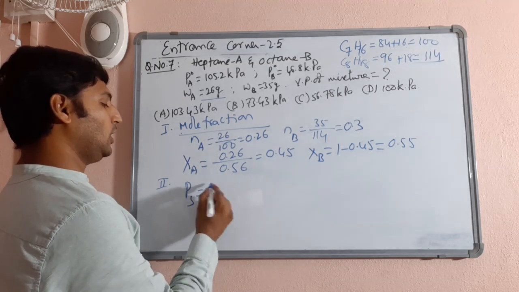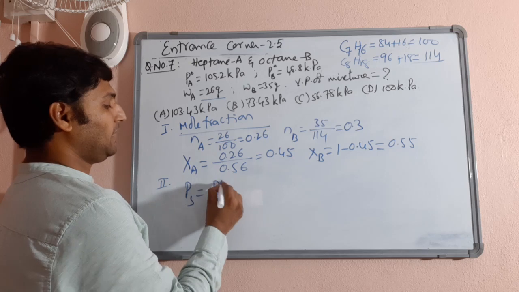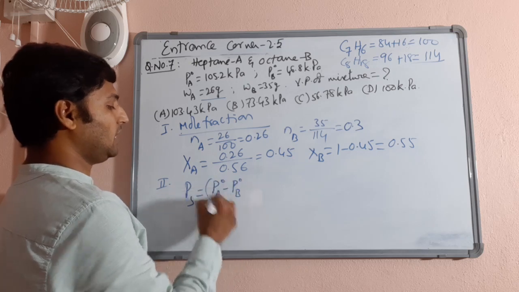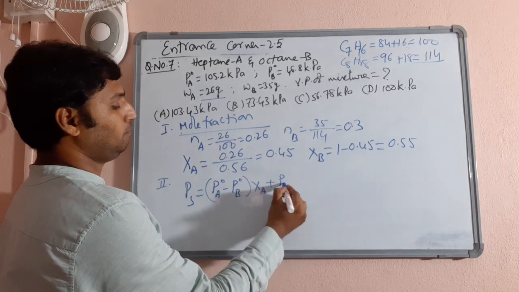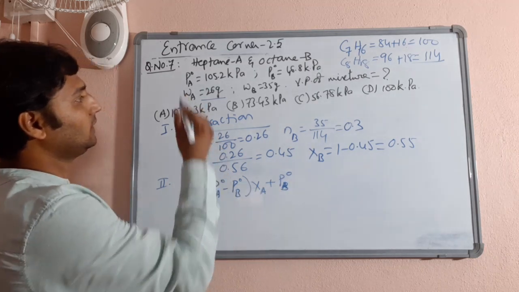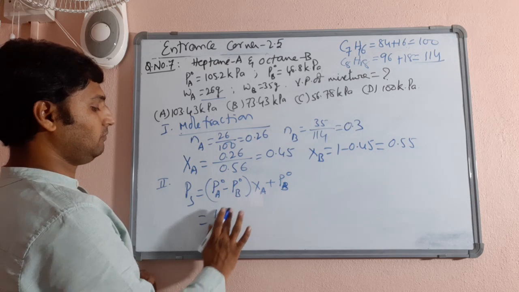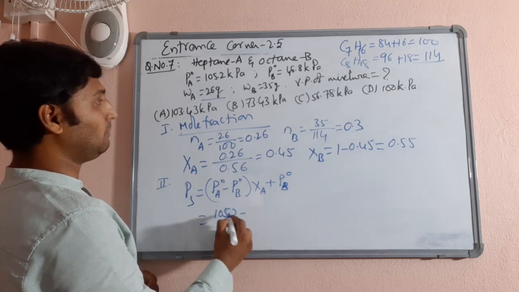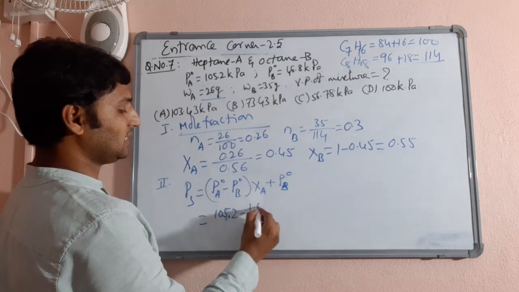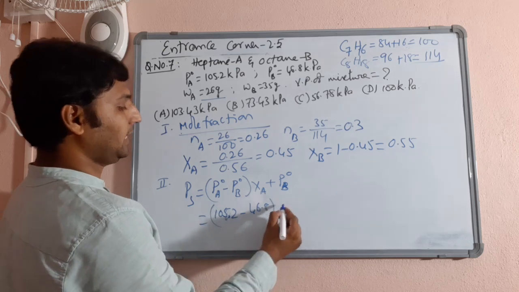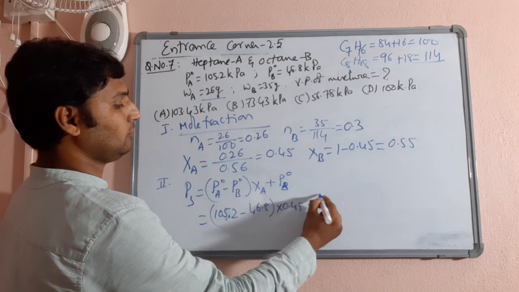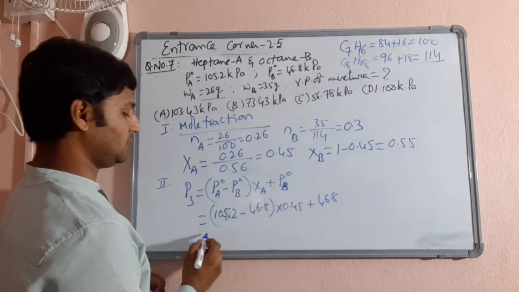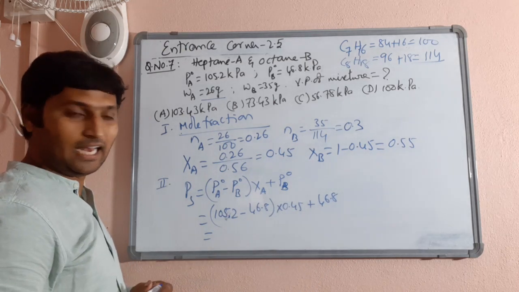So PS is equal to (PA naught minus PB naught) into XA plus PB naught. So that is (105.2 minus 46.8) into 0.45 plus 46.8. This is what you need to calculate.